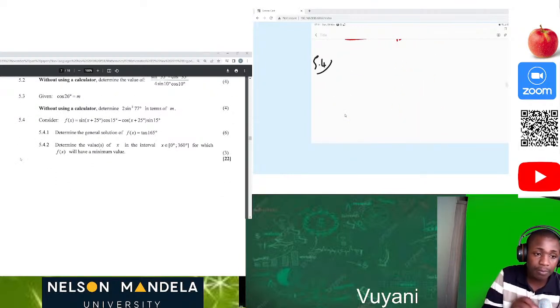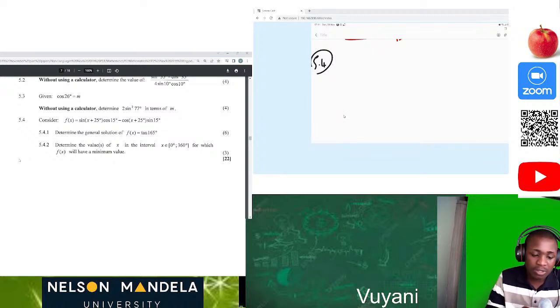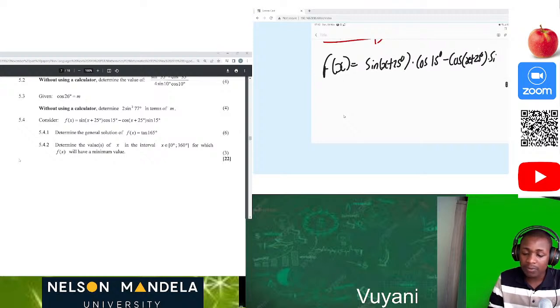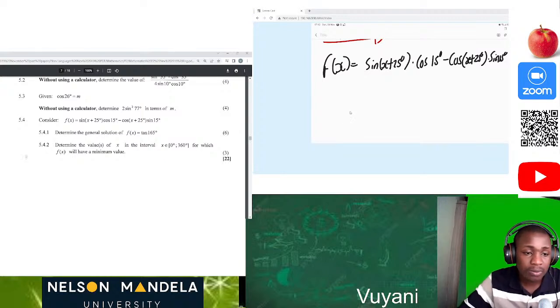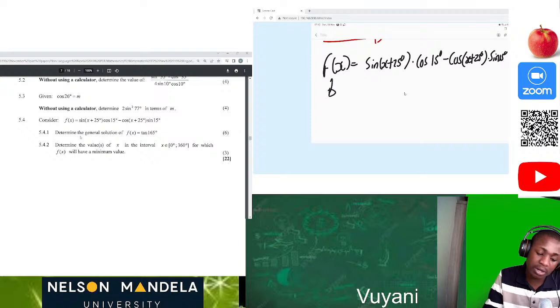Now we are on 5.4. Consider f of x. This is now a function. Okay. Consider f of x equal to sine of x plus 25 degrees times cos of 15 degrees minus cos of x plus 25 degrees times sine of 15 degrees. Okay, cool. Then now find the general solution of f of x equal to tan 165, which means, in other words, now our f of x here is now equivalent to tan of 165 degrees.